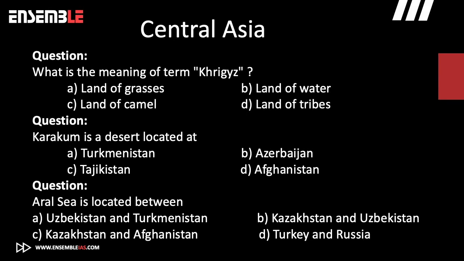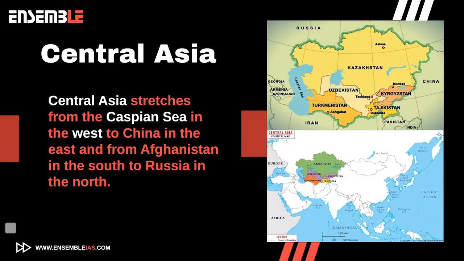4. Karakum Desert is located in: A, Turkmenistan, B, Azerbaijan, C, Tajikistan, D, Afghanistan. 5. Aral Sea is located between: A, Uzbekistan and Turkmenistan, B, Kazakhstan and Uzbekistan, C, Kazakhstan and Afghanistan, D, Turkey and Russia. Let's go through the topic and we'll find the answers to all the above questions.